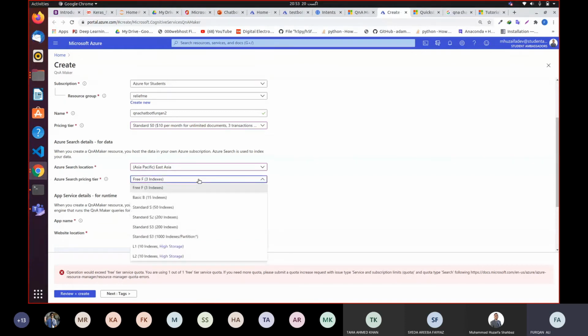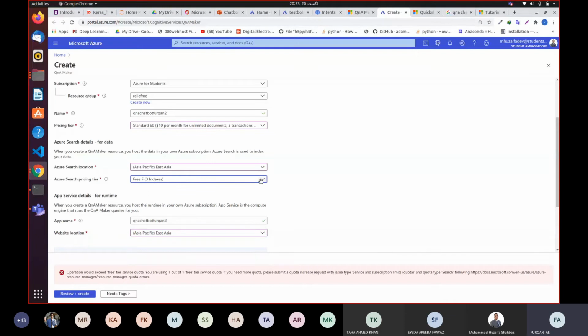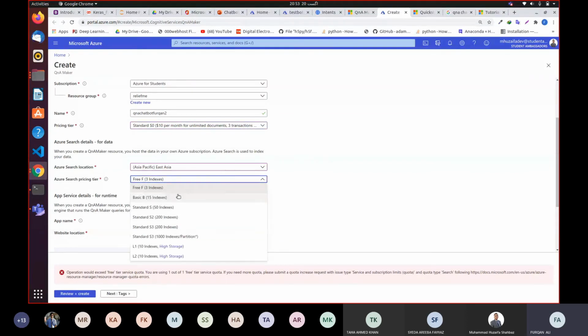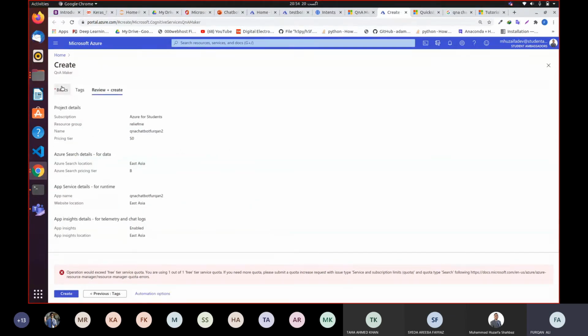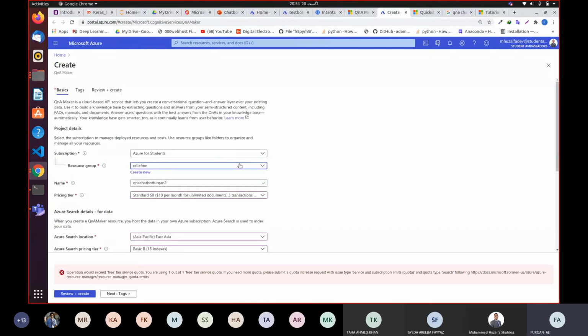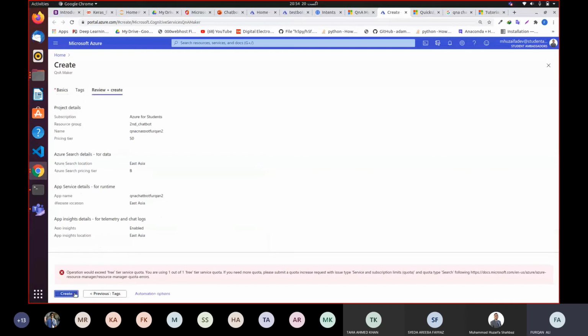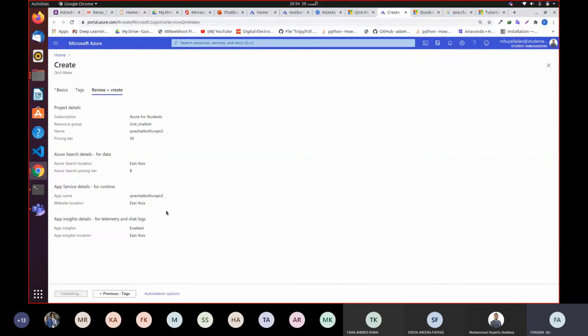What if I change basic? Yeah, if I change my pricing tier, it is gonna cost me, but let me change from free to basic. What does it say now? We go back to this and let me create second chatbot. Let me make it. It's validating, and maybe this time it will work, but we don't want it to work because it is going to cost us money now. Yeah, so now it is working.